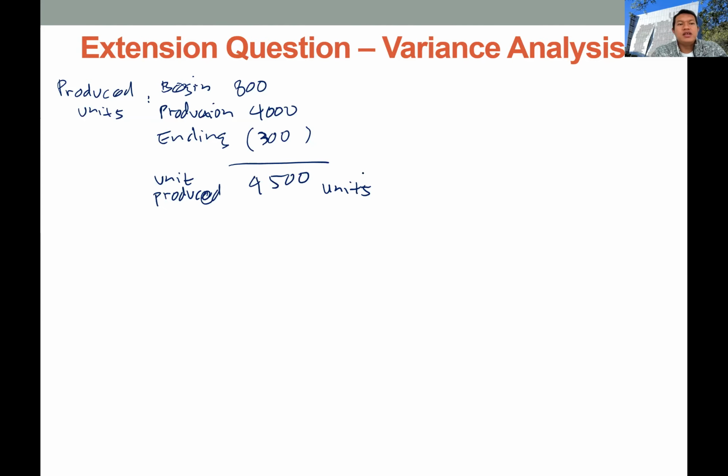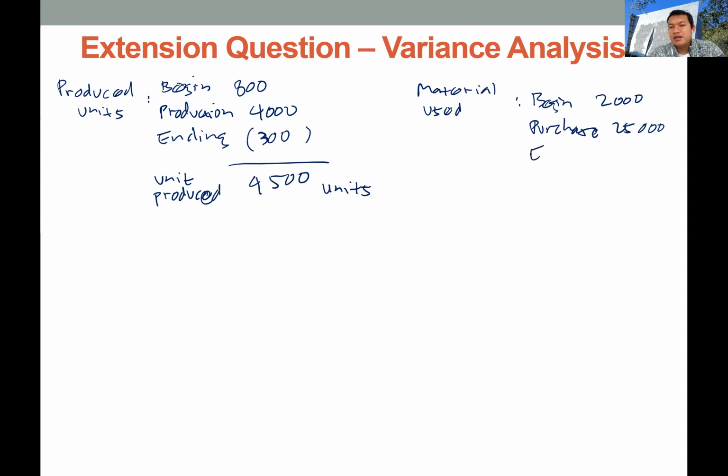Now we need to calculate the material used for production. It's the same idea. The company has the beginning inventory of material, which is 2,000, and the purchase of materials during 2010 is 25,000.